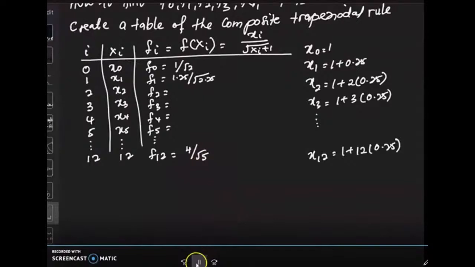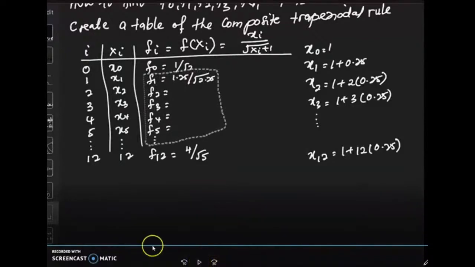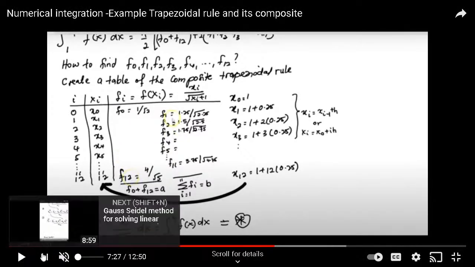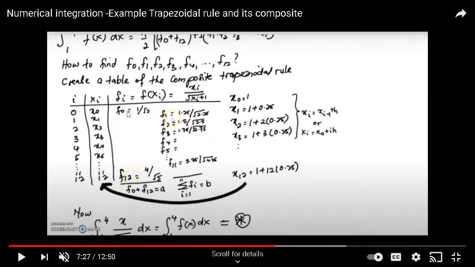So now we already do the multiplication summation for F1, F2, F3 up to F12. So put aside. You can see here how I put aside F0, 1 divided by 2, and F12, 4 divided by 5.